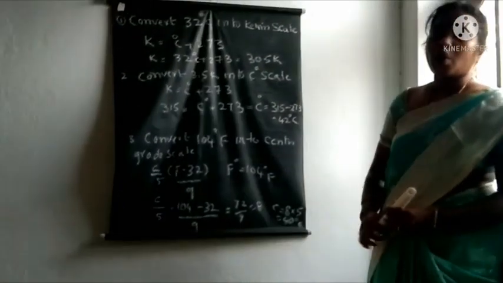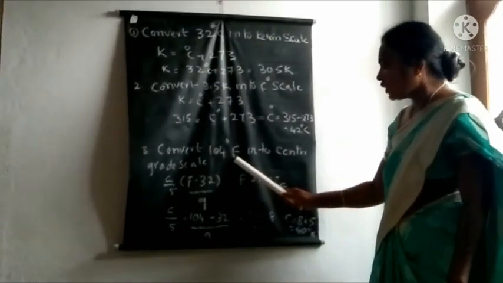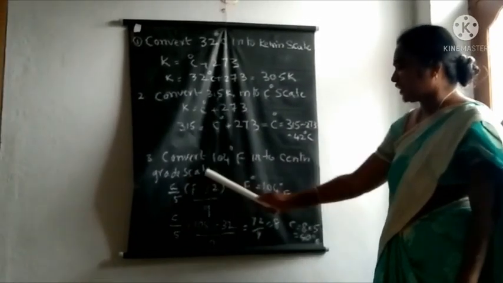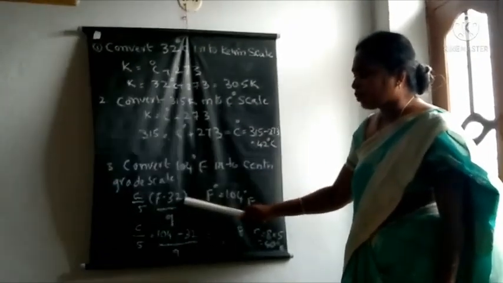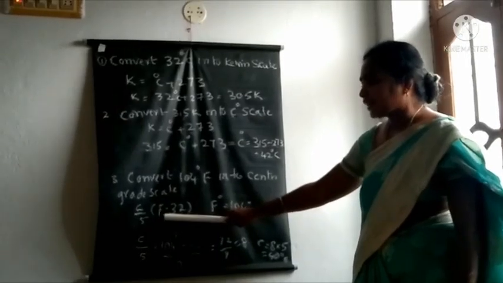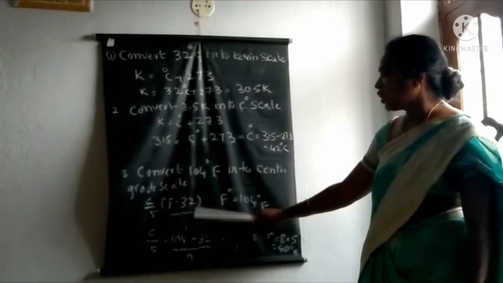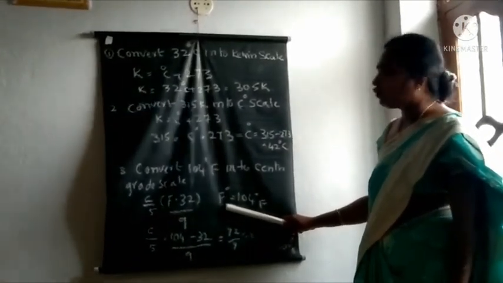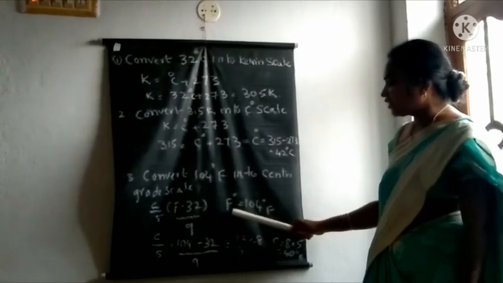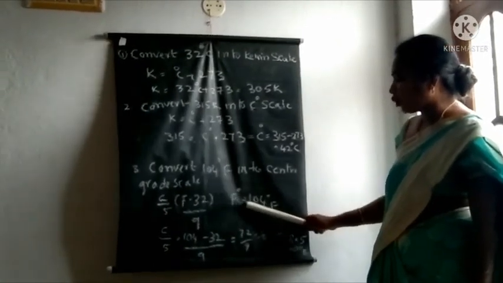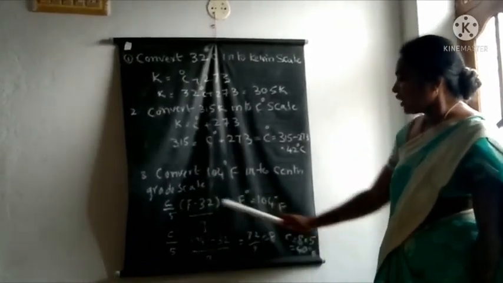There is a chance of asking questions like this also. Convert 104 Fahrenheit into the centigrade scale. For such questions, we use this formula: C by 5 is equal to F minus 32 by 9, where F means Fahrenheit temperature. They have given the Fahrenheit value 104, so F is equal to 104 Fahrenheit. Substitute the F value 104 in this formula.